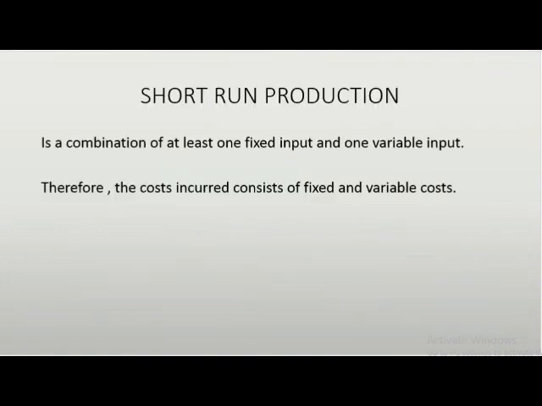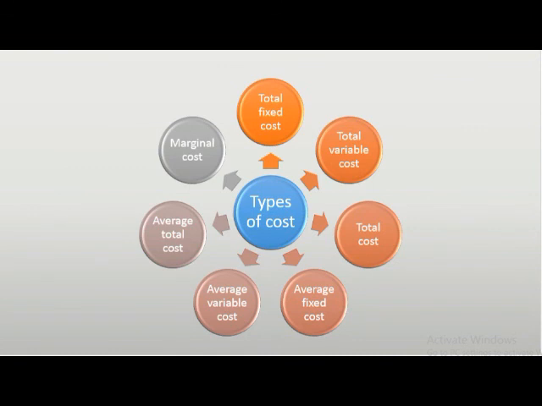Short-run production is a combination of at least one fixed input and one variable input. Therefore, the cost incurred consists of fixed and variable costs. There are 7 types of cost. The first one is marginal cost. The second one is total fixed cost. The third one is total variable cost. The fourth one is total cost. The fifth one is average fixed cost. The sixth one is average variable cost. And the last one is average total cost.